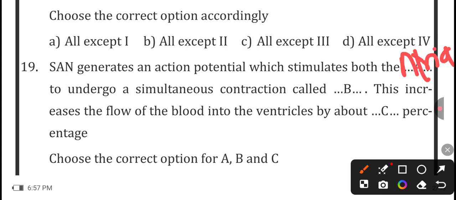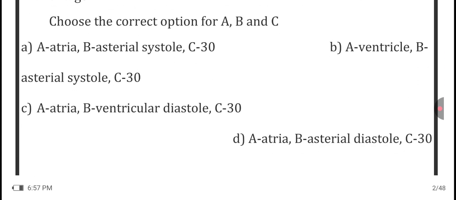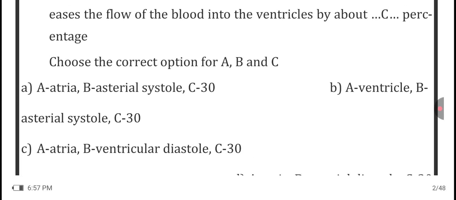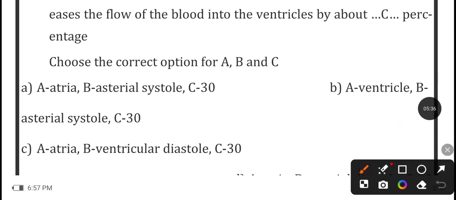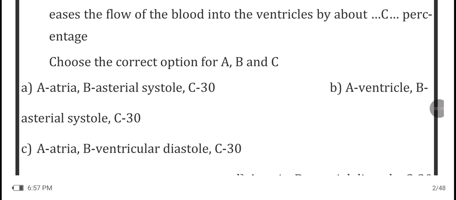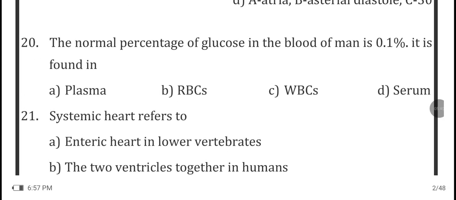So B is called the atrial systole, and this increases the flow of the blood into the ventricles by about 30%. So if you see in the cardiac cycle, about 30% of the blood goes to the ventricles in the atrial systole phase. So now let's see the options. Option A is atria, B is atrial systole, and the percentage of blood increase is 30%. So the correct option is A.